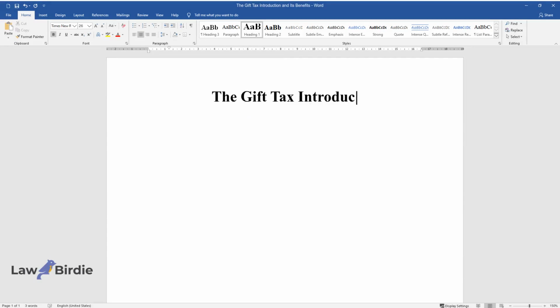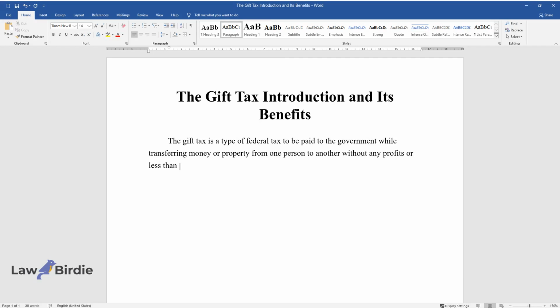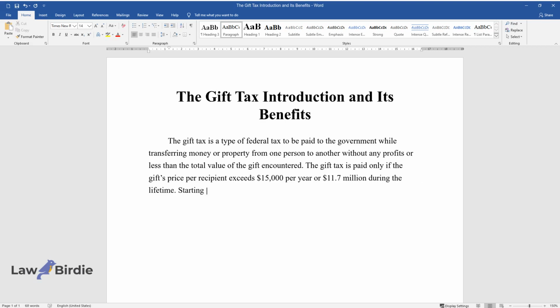The gift tax introduction and its benefits. The gift tax is a type of federal tax to be paid to the government while transferring money or property from one person to another without any profits or less than the total value of the gift encountered. The gift tax is paid only if the gift's price per recipient exceeds $15,000 per year or $11.7 million during the lifetime. Starting with 2022, this amount has changed to $16,000 and $12 million, respectively.